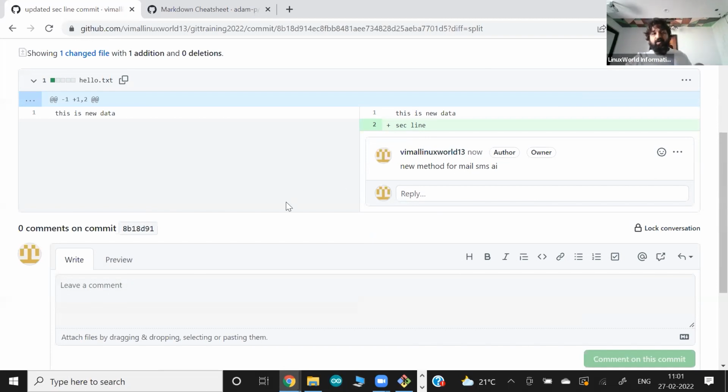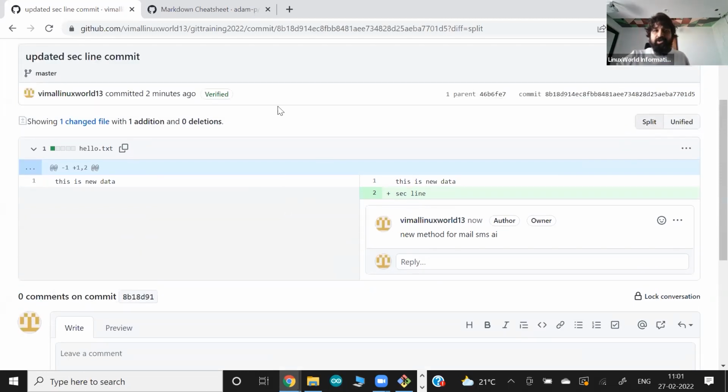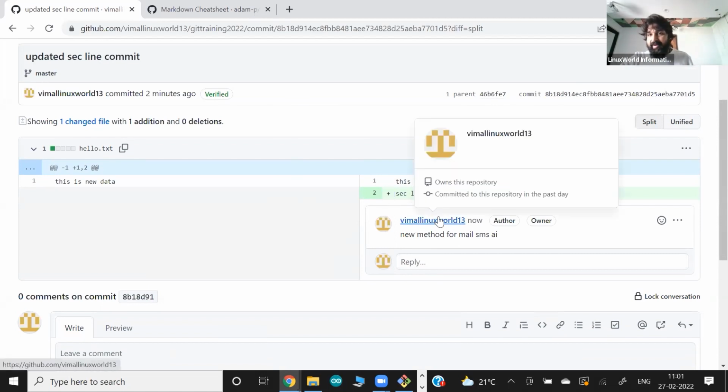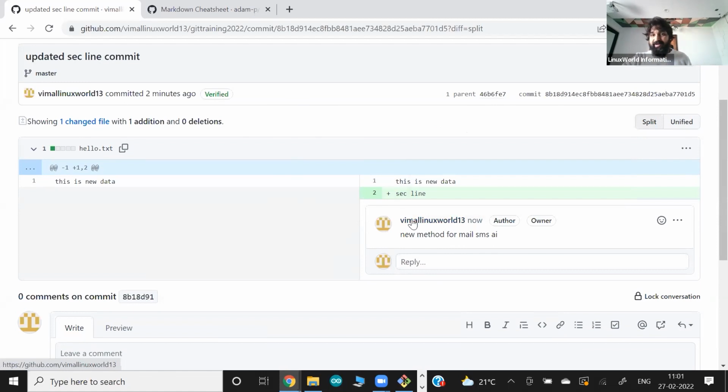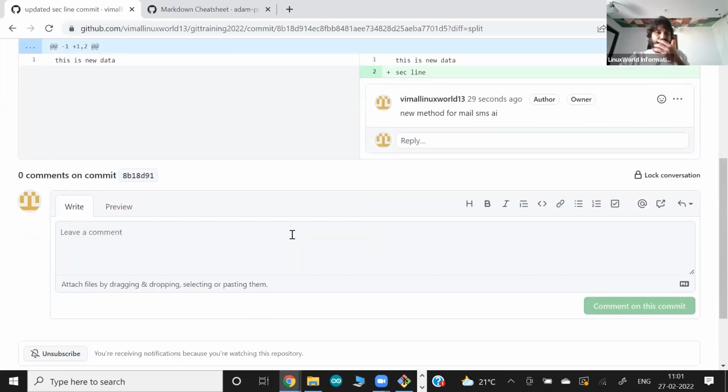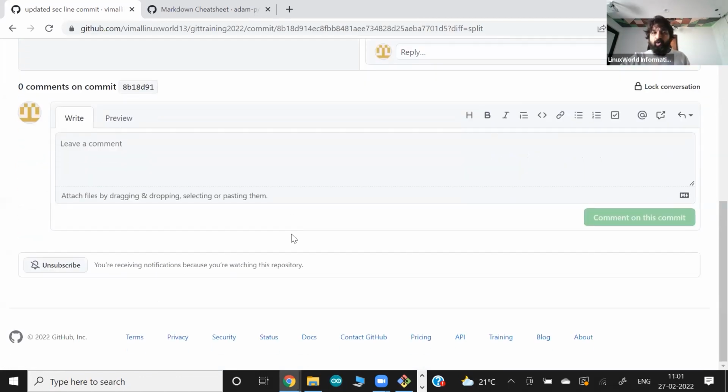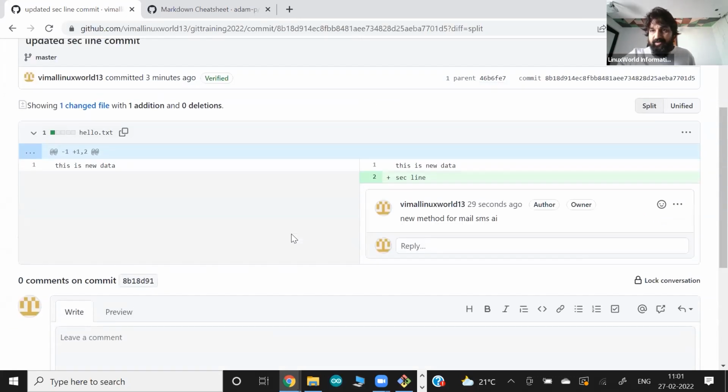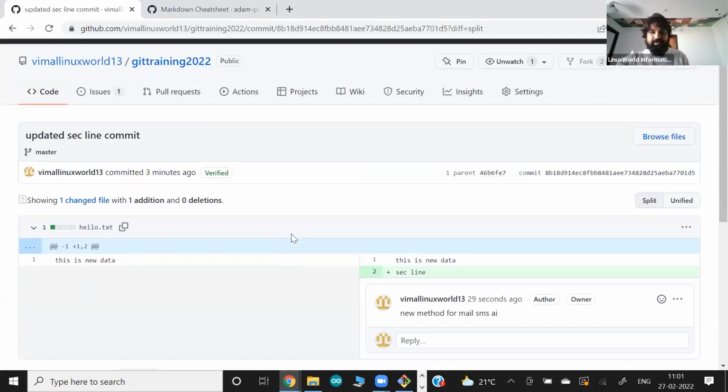Or maybe when you work with a team, if some other team member comes to the same project, they come to know that Vimal added this line. They can see this is the author who added this line, and he has also marked a comment on why he added this feature or line, or edited or removed this line, something like this. So it's a good tool in terms of overall management, especially when we work in a team. These small things make a lot of sense. Okay, so this is one thing I want to tell you.